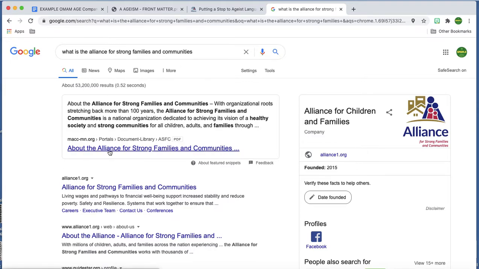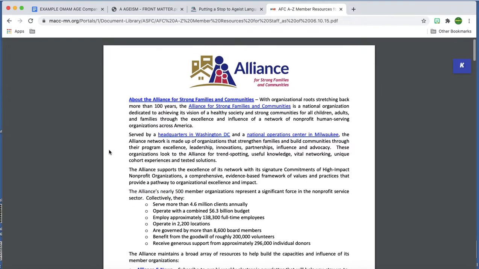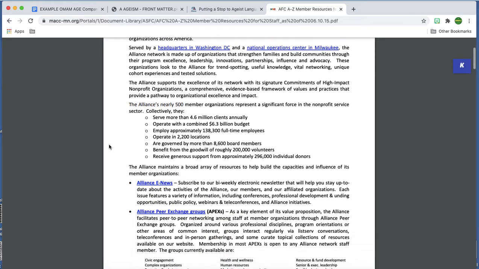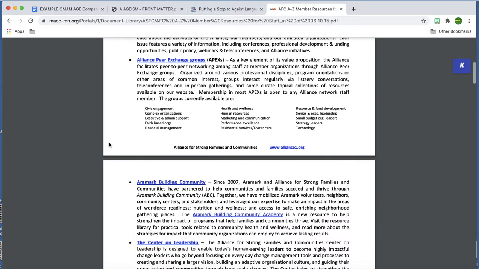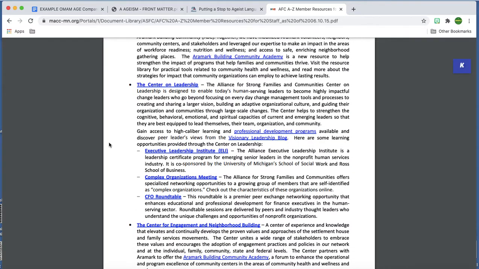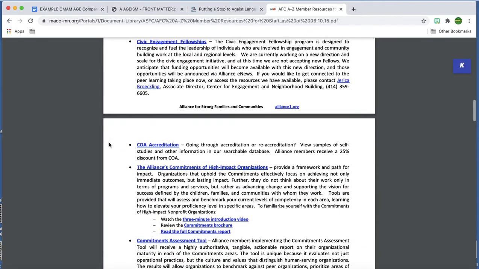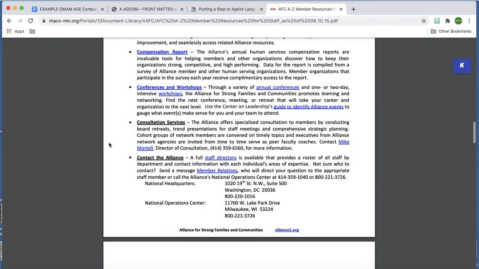All right, so let's look and see what this is. Okay, I'm reading about it: a national organization dedicated to achieving its vision of healthy societies. Looks like they do a lot to maybe help people of all different ages and things like that. I'm just making sure that they're not skewed too much in one direction. Okay, they're not affiliated with anything that doesn't sound pretty middle of the road.